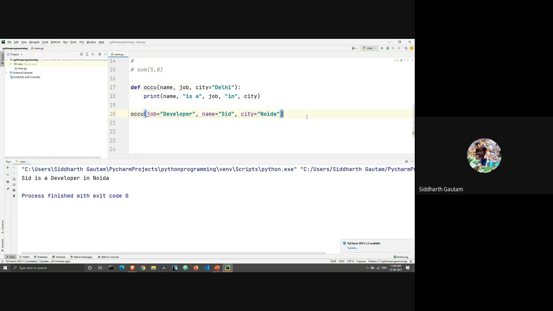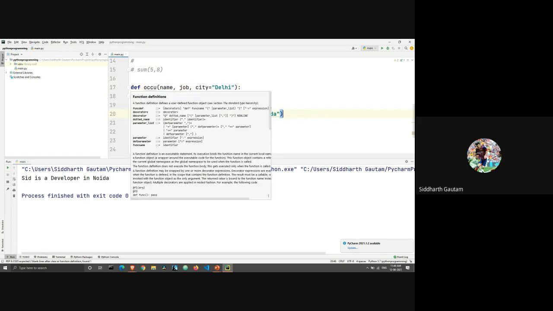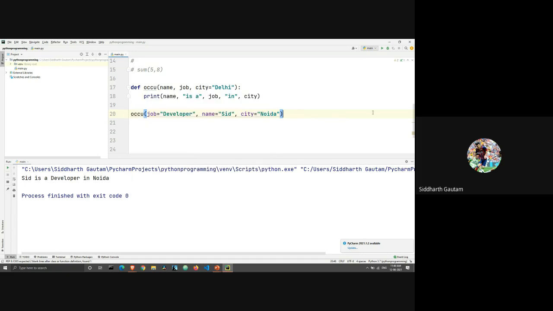Okay. So any doubts, any questions for this kind of function? Yes. Why is it that they didn't take the default value of Delhi, but now in the display statement, it has Noida? Right. So no, as you can see, Noida is not in the print statement. This is the print statement. Okay, yeah. Noida is in the calling. Yep.